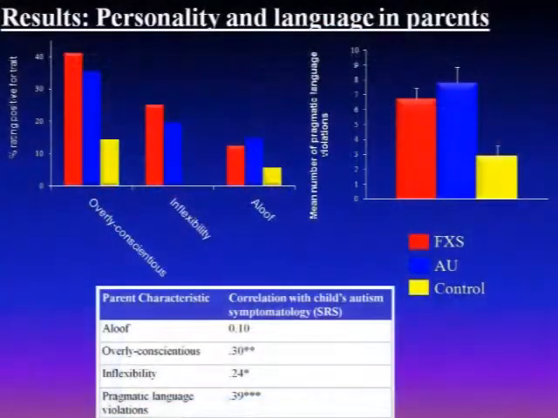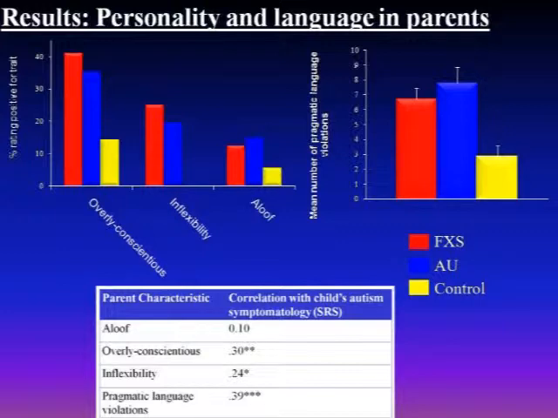Okay, very quickly, results. On the left here are the personality features. The red bars are the Fragile X parent group, blue is the autism parent group, and yellow are controls. For each of these personality features, overly conscientious, inflexibility, and this aloof social disposition, we had significantly more parents in the Fragile X and autism groups rating as positive than we did in controls, and there were actually no controls who rated as inflexible in this group.